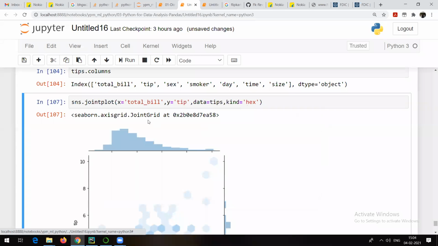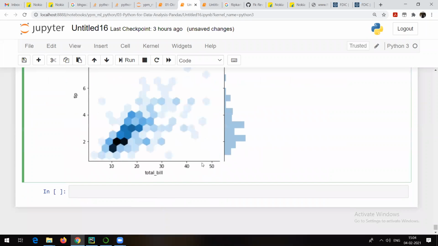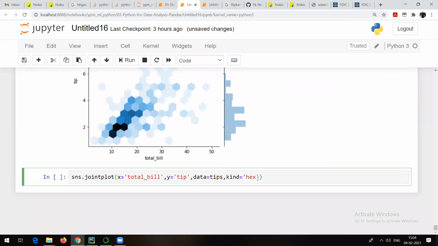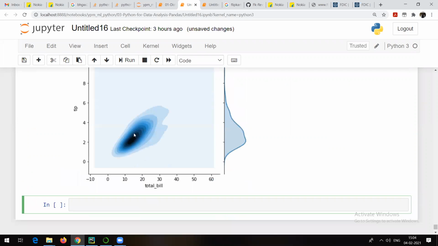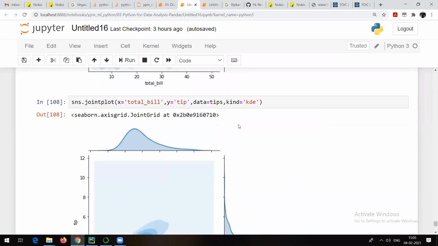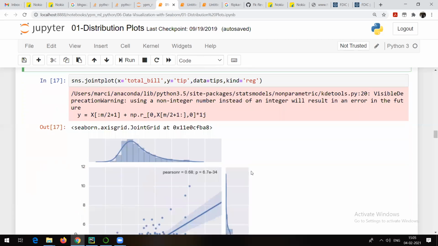Let's see another example. Instead of hex, let me make it KDE and see how it plots the graph. I told you KDE stands for kernel density estimation. Let's run it. Now we can see something like this. Why is this particular part darker? Because this is the range in which most of the people generate the total. This is because of KDE, kernel density estimation. Okay, let's move forward, and regression is also there.